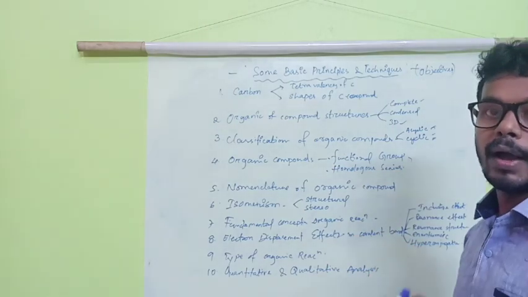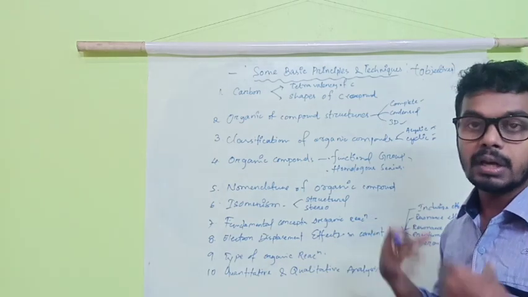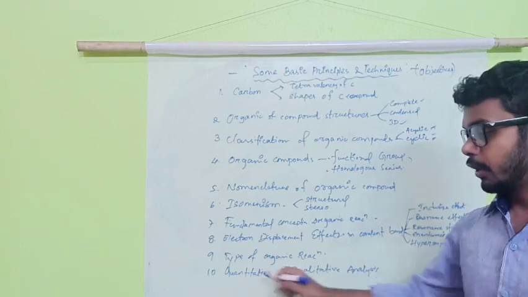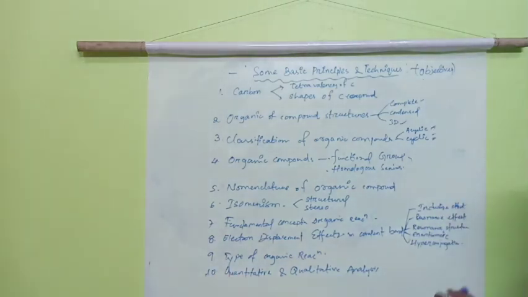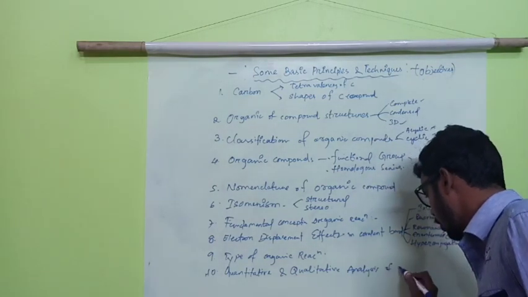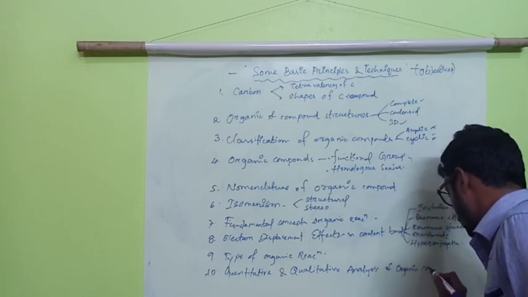How will you analyze it? What is the purity? How much percent is in it? These sorts of things you can get from this. Quantitative and qualitative analysis of organic compounds, obviously.